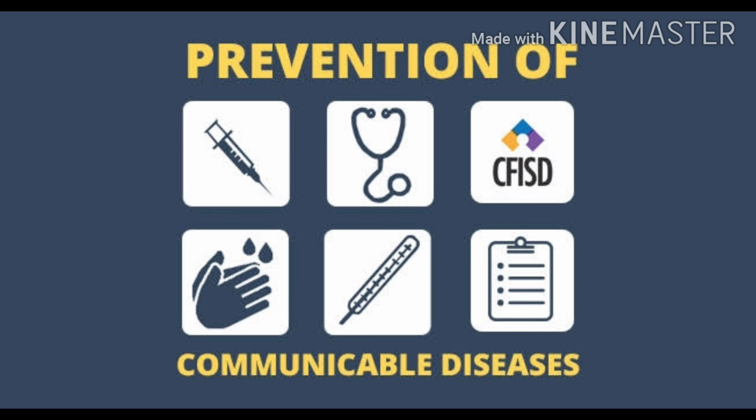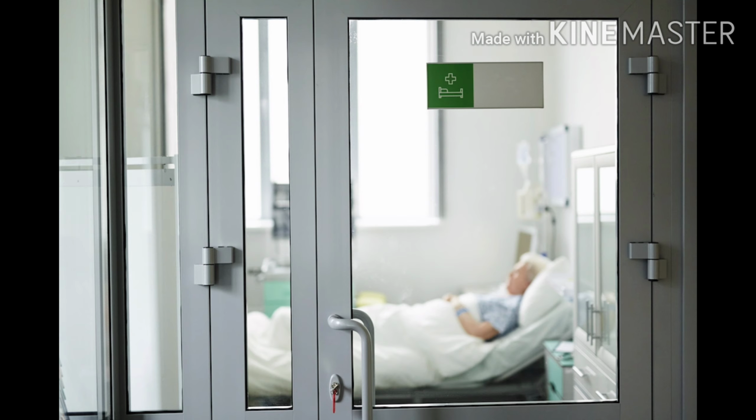Now children, let us learn how we can prevent communicable disease. The first very important thing is education. Children, education brings awareness and people will learn how to protect themselves from the disease. The second very important thing is, if a person is suffering from a communicable disease, he should be kept in a separate room, or you can say he should be isolated.